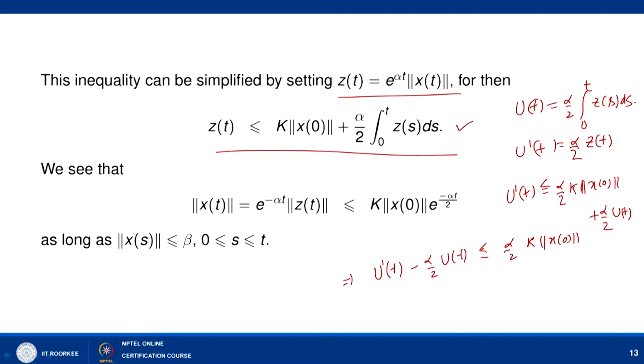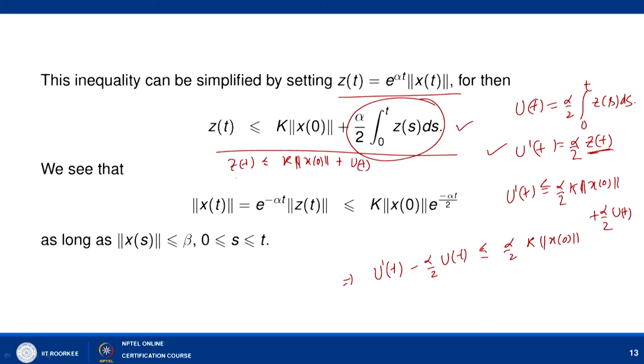What we have done here is assume this quantity as u(t), and then evaluate its derivative, u dash t equal to alpha by 2 z(t). Now we know that the upper bound of z(t) is k times norm of x0 plus u(t).